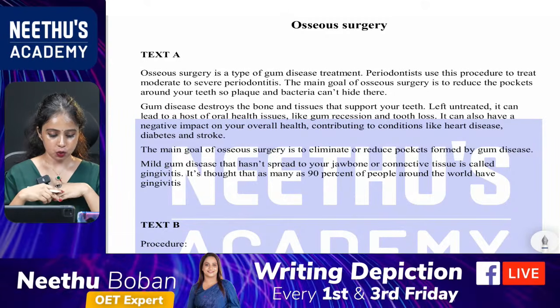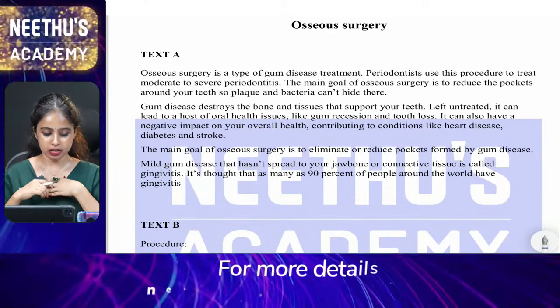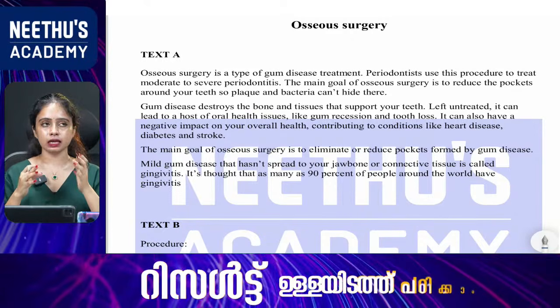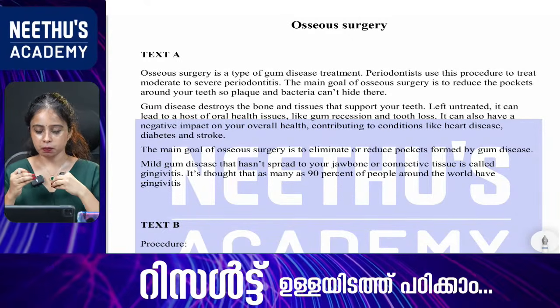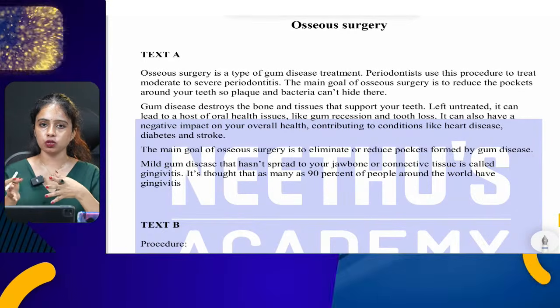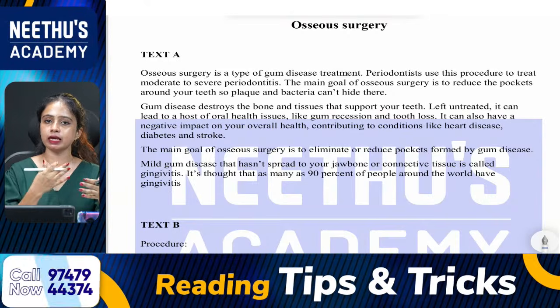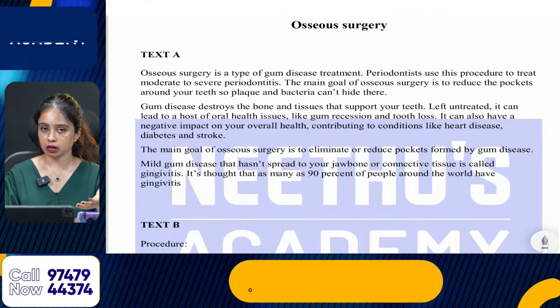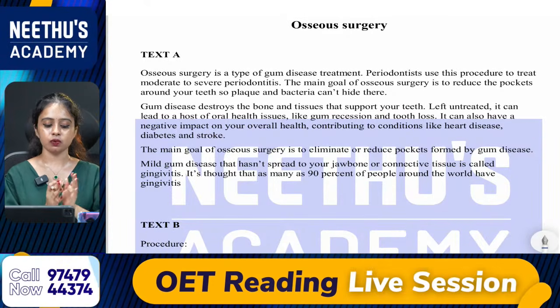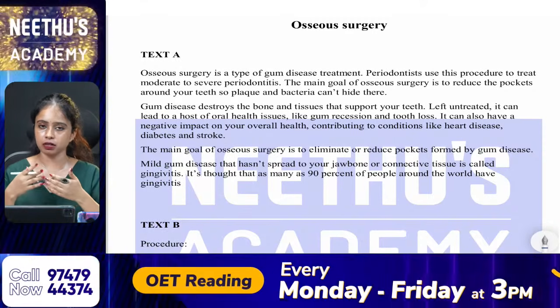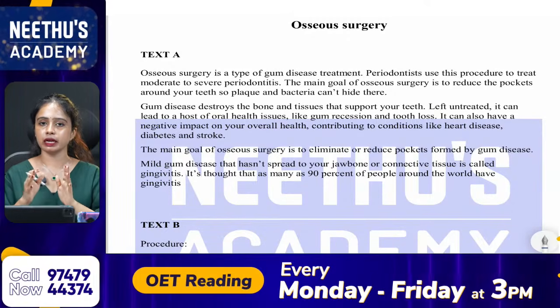Okay, Anita, we can draw a table: A, definition, condition. B, signs and symptoms, diagnosis, treatment. Very good. See, this is how you are going to do it, because after this process, after your load of efforts and practice, then you will get an idea. Not in the beginning, okay? Not in the very beginning. You will get an idea only after the completion of a lot of materials. After continuous practice, you will get an idea regarding that.